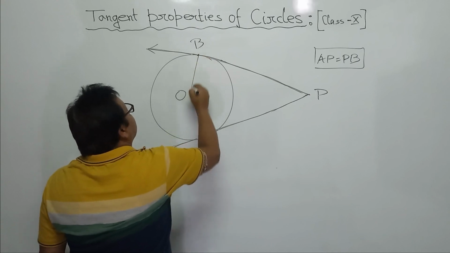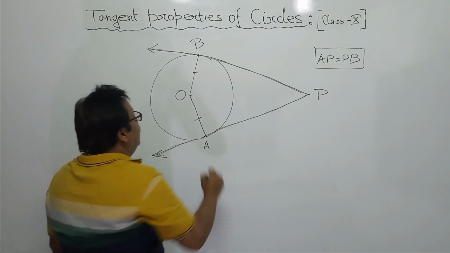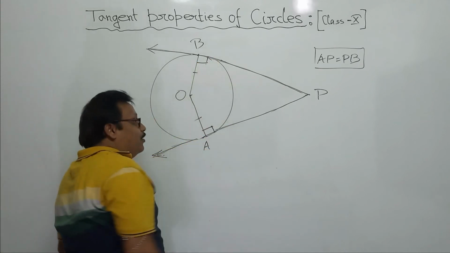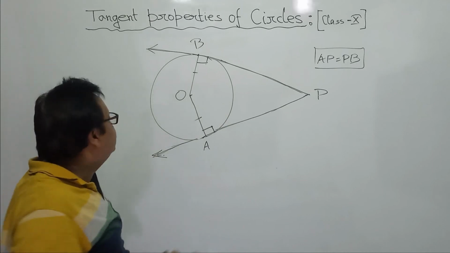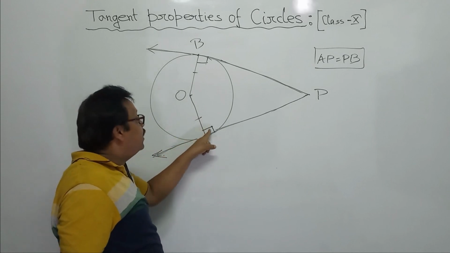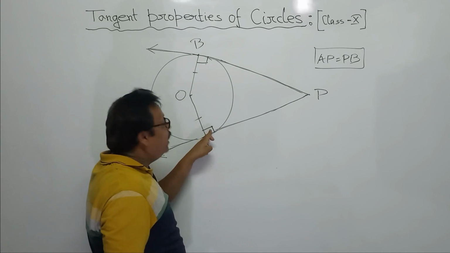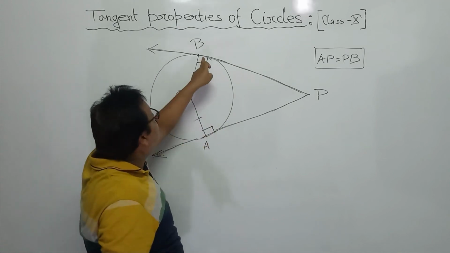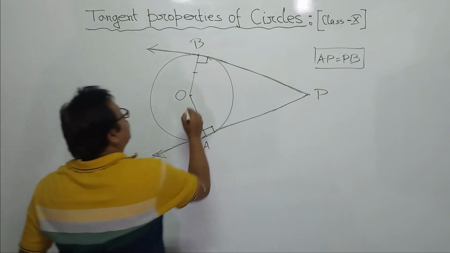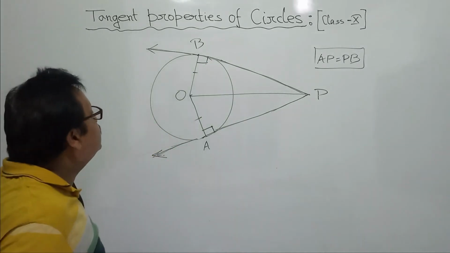Join these lines. That is the radius. Of course, they are equal in length. Just now we learned that the radius always remains at right angle with the tangent at the point of contact. Therefore, this angle is a right angle, this angle is also a right angle. Join OP. Right? How many triangles did you get here?